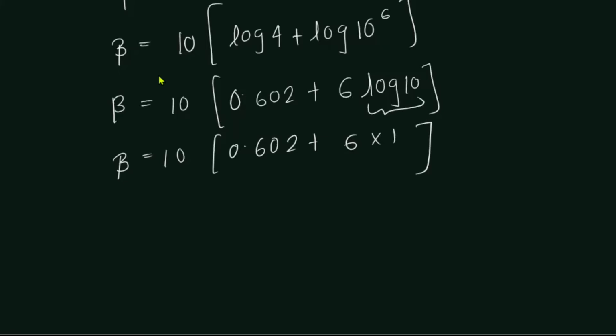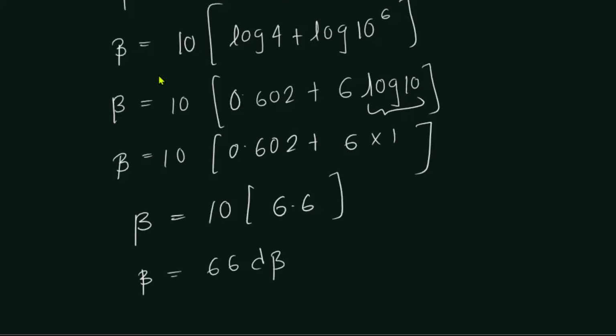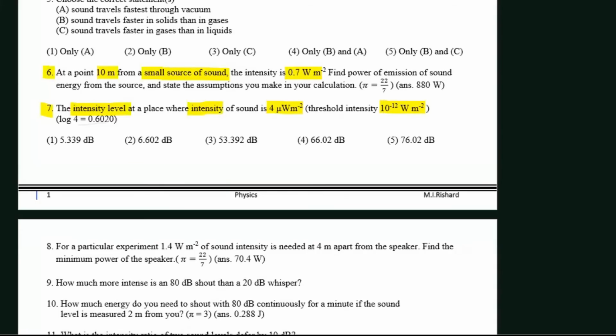So if you simplify this, you're going to get 10 into 6.6 something. So beta is going to be 66 decibels. That is the unit of the loudness. So simply, the answer is going to be 66 decibels, the fourth one.